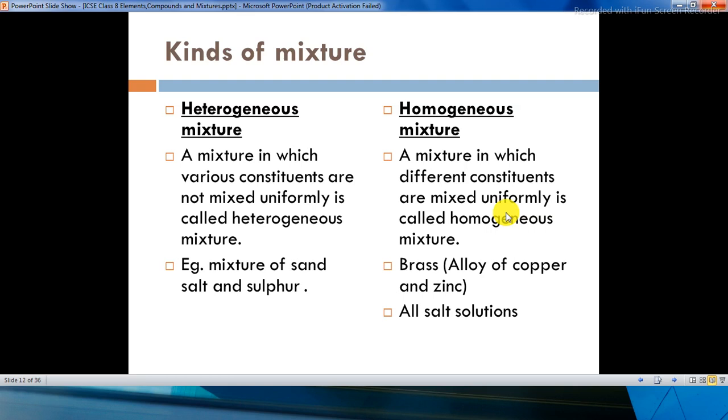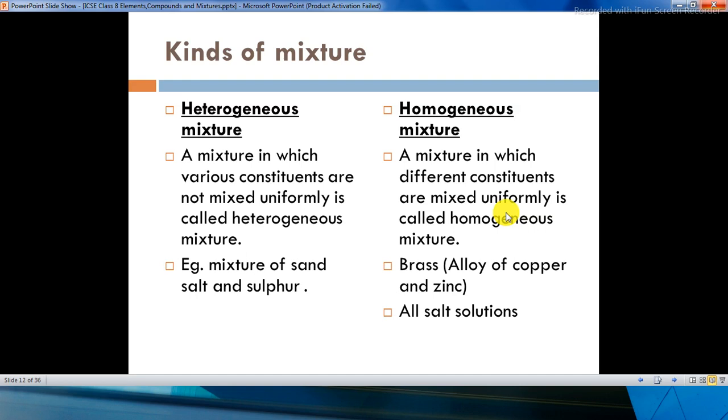Whereas a homogeneous mixture is a mixture in which different constituents are mixed uniformly. For example, brass is an alloy, a combination of two elements, copper and zinc. When you combine them, you get brass, so you won't be able to identify copper and zinc in this case. So it is a homogeneous mixture. Whenever you are not able to identify the layers, it becomes a homogeneous mixture. Otherwise it is a heterogeneous mixture.